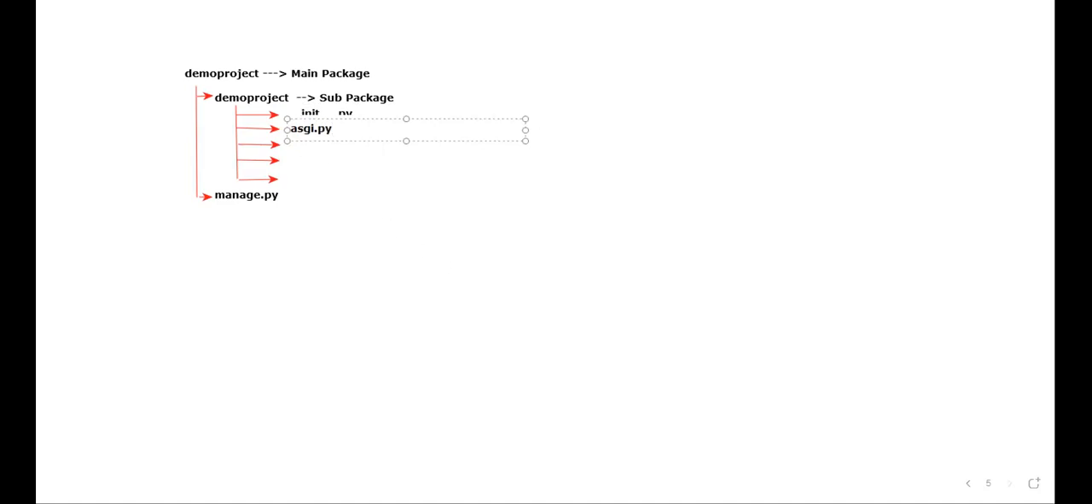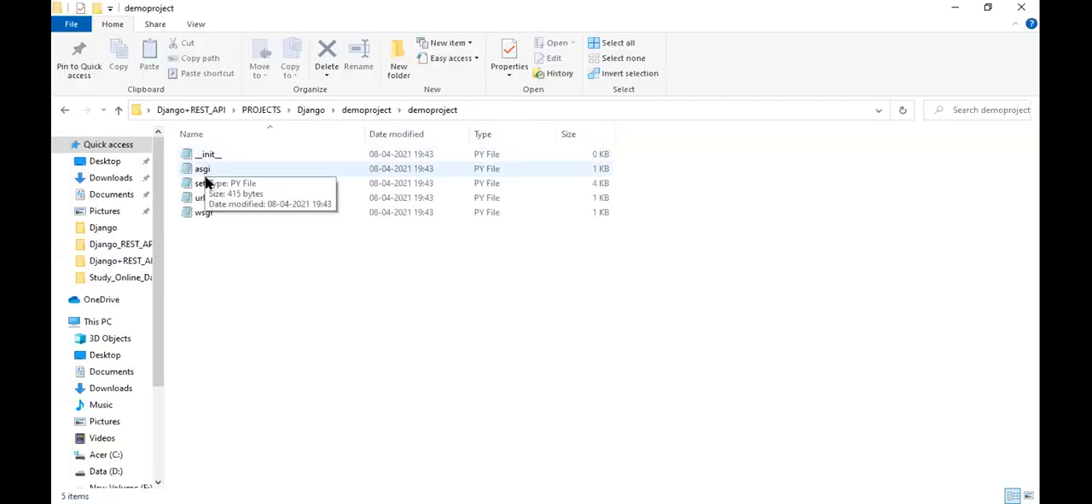Guys, if you want, you can just observe here. See here: asgi, settings.py, urls, wsgi. Please try to remember. I hope you people have a very good IQ level. After asgi, what is the next one? settings.py. After settings.py, one more file is there. What is that? urls.py. After urls.py, wsgi.py, the Web Server Gateway Interface. Don't worry, I will explain all those things in detail.